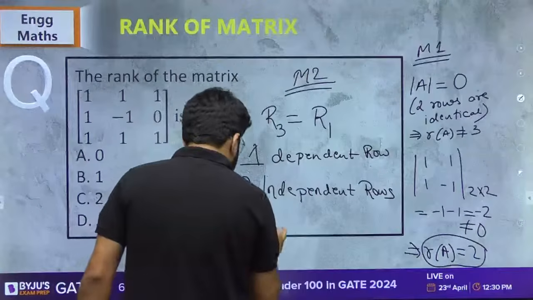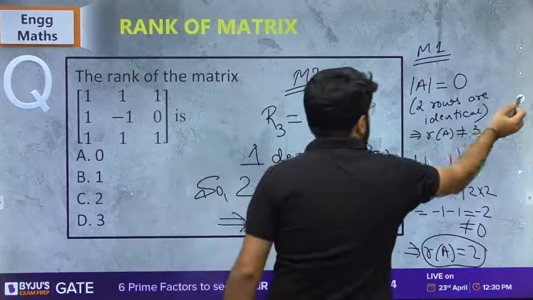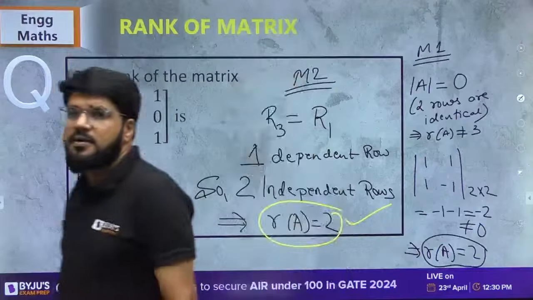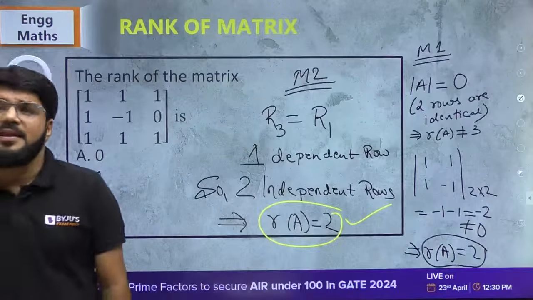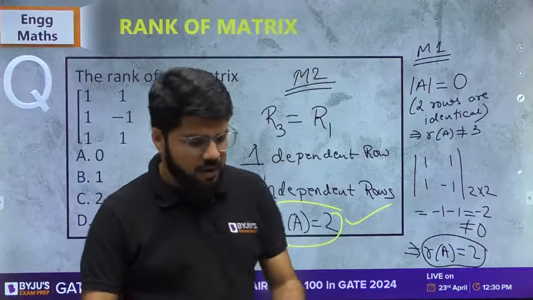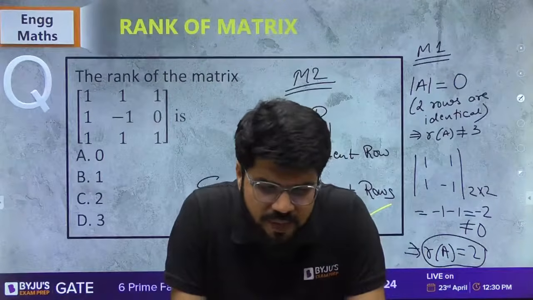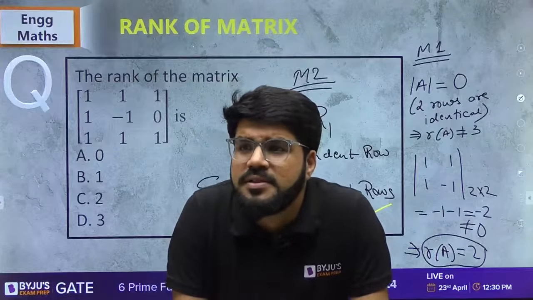So very clearly the rank of the matrix is equal to 2. Fantastic. Rank is equal to the number of linearly independent rows or linearly independent columns. You can check on any one of them, either rows or columns. Perfect. Clear everybody? Okay.